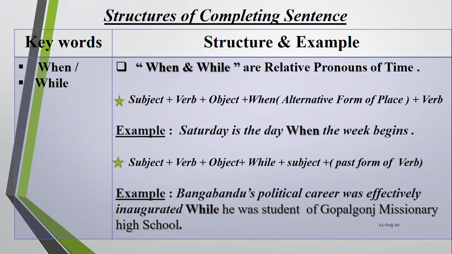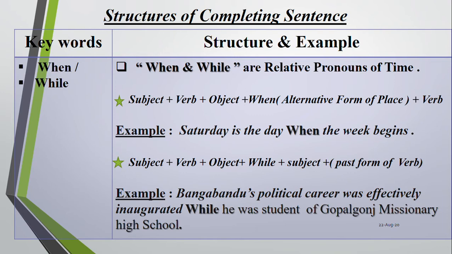Then when and while. When and while are relative pronouns of time. You see the structure of when. First subject plus verb plus object plus when, that is alternative form of time, then plus verb. You see example: Saturday is the day when the week begins.